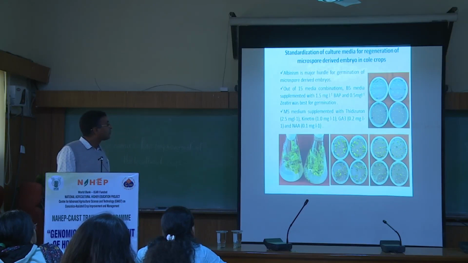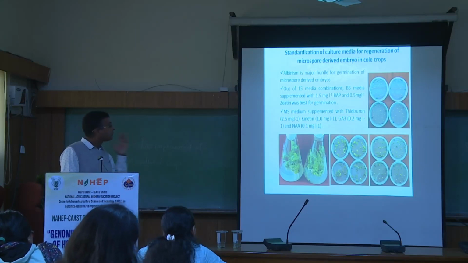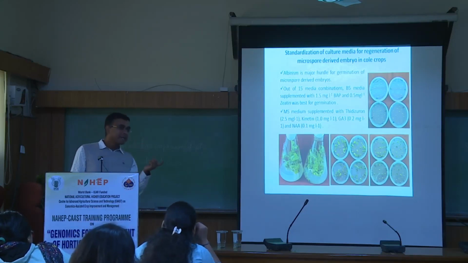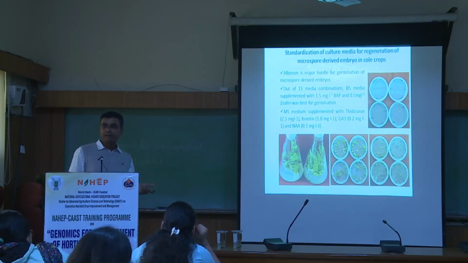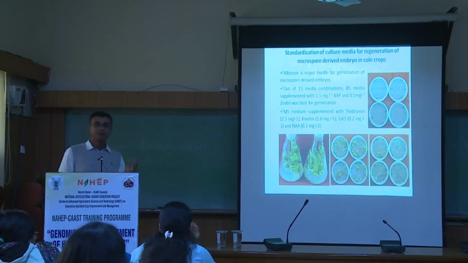So we have done a lot of the product, particularly in the cabbage and the cauliflowers. And we have standardized different media for the microspore, because after getting the germination, how you regenerate the plant, how you mass multiply the plants, how to develop the shoots, each and every step has to be optimized in your own lab condition. You cannot take the protocol from certain labs, it may not work in your lab.